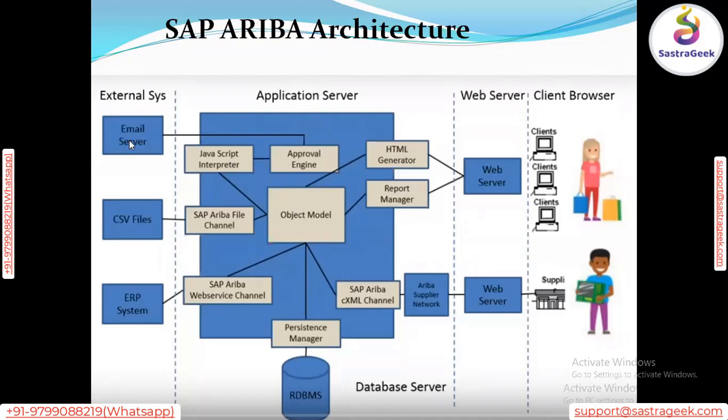If the customer would like to perform the approval activity outside of the box, we have the flexibility to integrate. In the same way, the CSV file option is also available to integrate our master data. The master data available in the backend SAP system or HANA system we can integrate with the help of the SAP Ariba file channel, and the information will be transmitted with the help of the CSV file. And we have the ERP system integration as well. If the customer has an ERP backend system, yes, we can integrate with SAP Ariba. So from an integration point of view, Ariba is completely flexible.